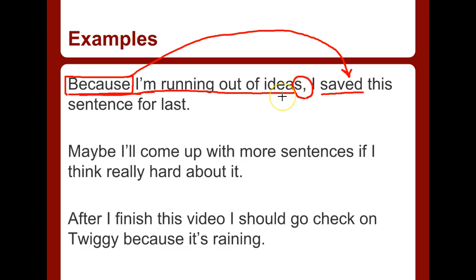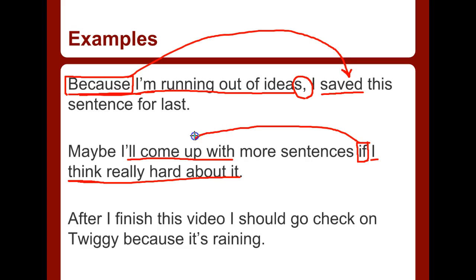Maybe I'll come up with more sentences if I think really hard about it. If is a word that starts an adverb clause. I is our subject. Think is the verb. And the entire clause is I think really hard about it. It modifies the verb will come up with. It's kind of a verb phrase. It is a verb phrase. Because it's modifying the verb, I can move it. It's at the back, so let's put it at the front. Then the sentence would read like this. If I think really hard about it, maybe I'll come up with more sentences.